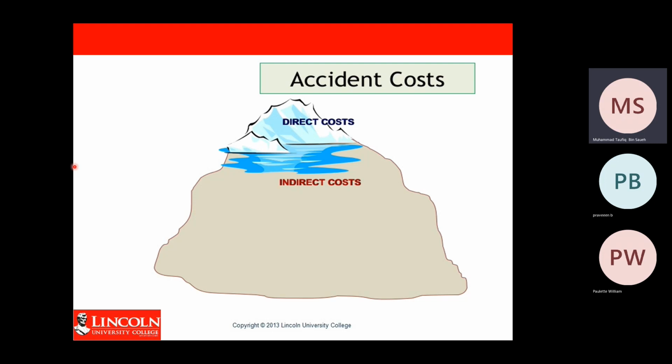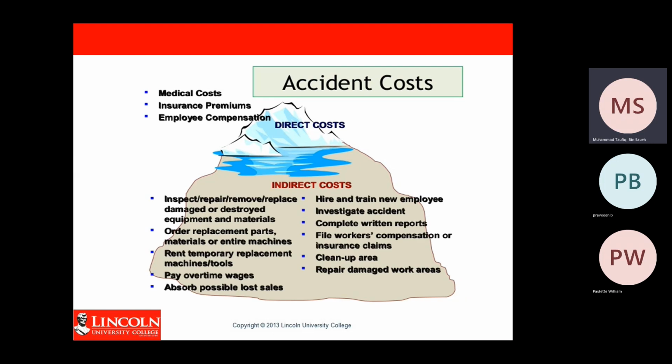So there are a lot of costs involved if an accident happens. You don't want to pay for all these costs, so you have to prevent accidents from happening in your workplace.